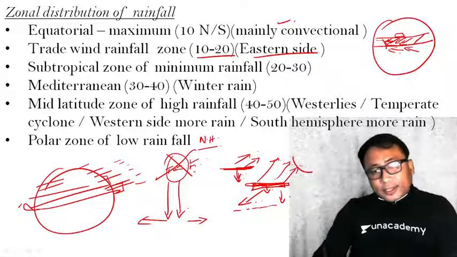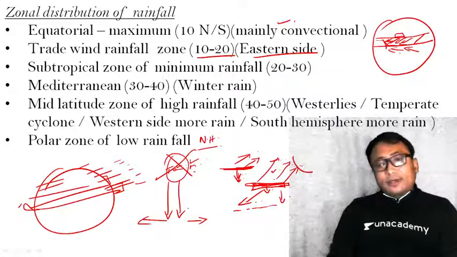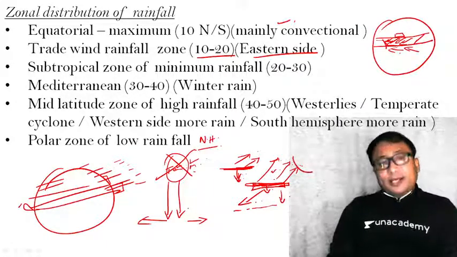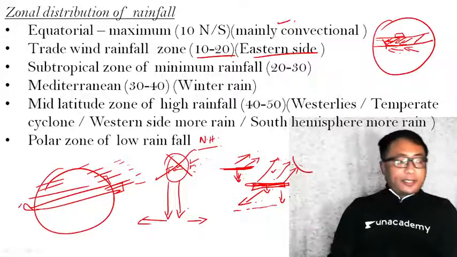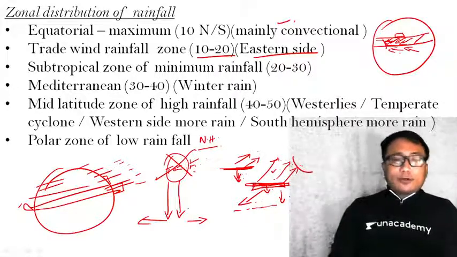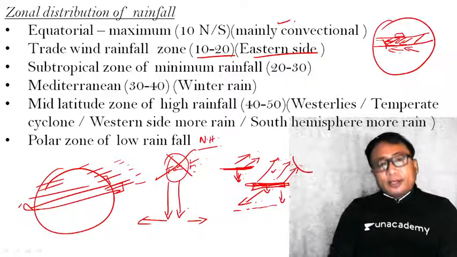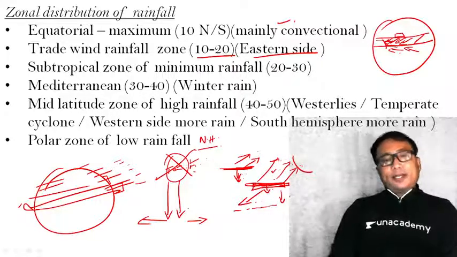And this westerly, after traveling over the water body, be it the Atlantic or Pacific Ocean, carries a sufficient amount of moisture. Therefore, in the winter season, in this Mediterranean type of region, around 30 to 40 degree north and south latitude, you will have winter rainfall. That is one of the peculiarities of the Mediterranean type of weather and climatic condition.